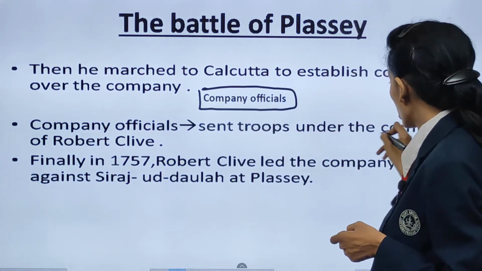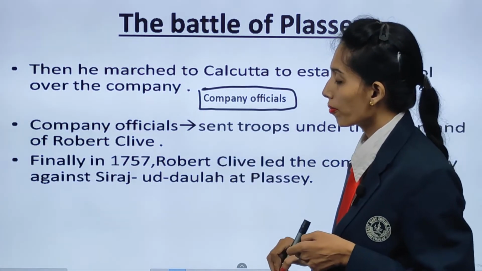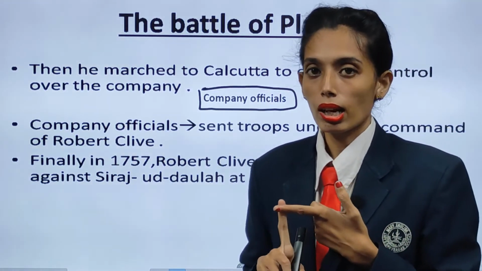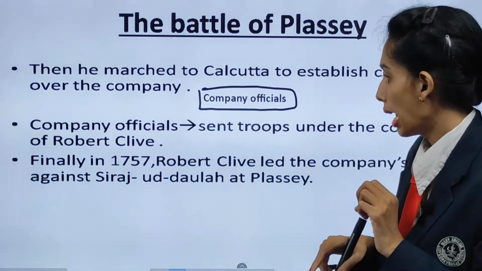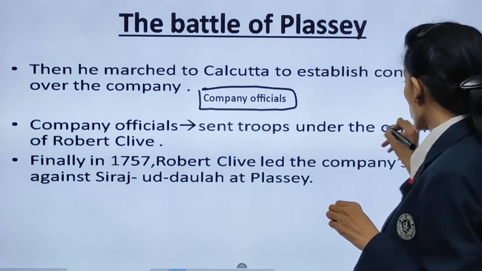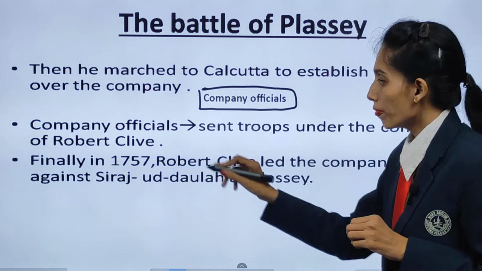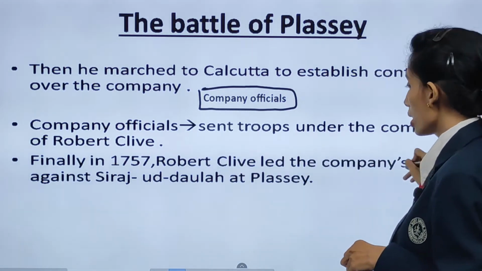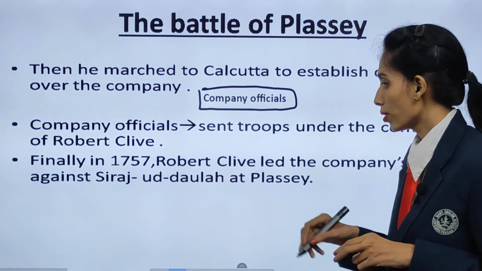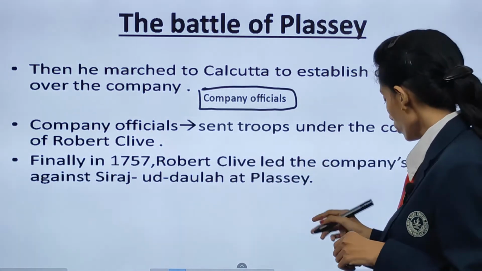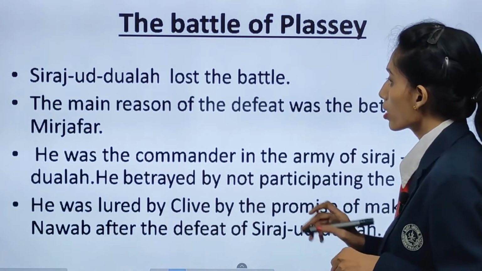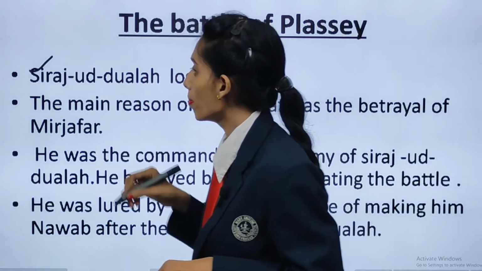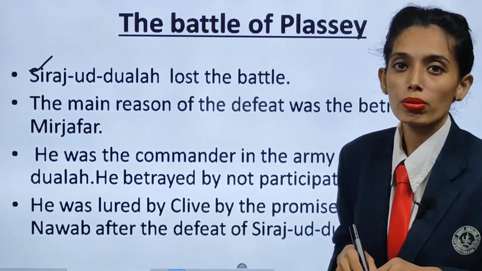They sent troops under the command of Robert Clive. When we are talking about company officials, we are talking about the East India Company, which had its control in Bengal. Finally, in 1757, under Robert Clive, the company's army fought against Siraj-ud-Daulah at Plassey. Siraj-ud-Daulah lost the battle. Why did Siraj-ud-Daulah have to lose the battle?